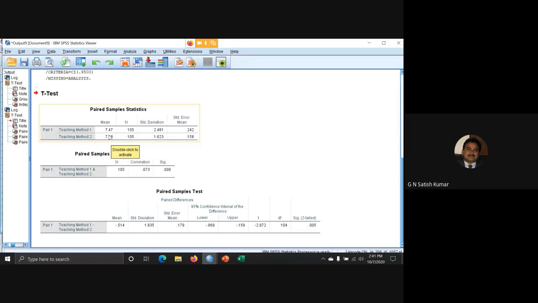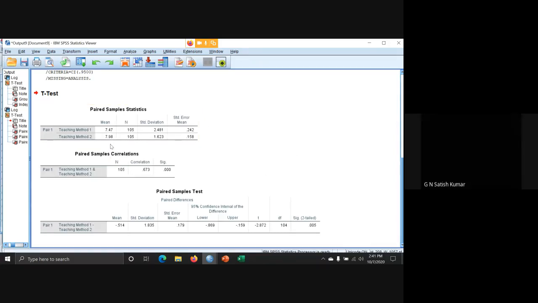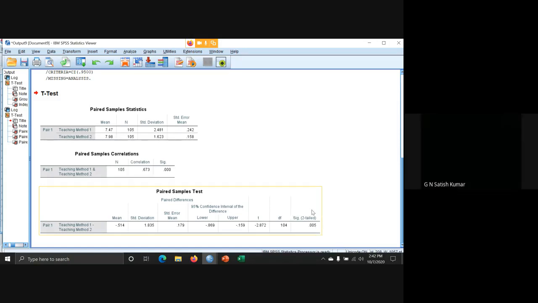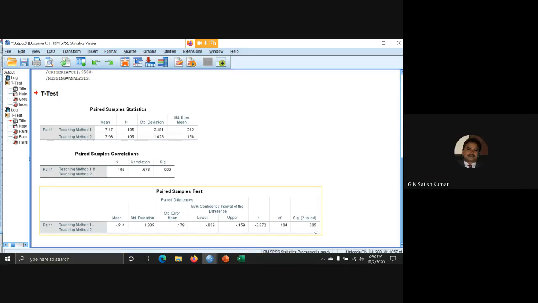So we can find there is a difference between these two. There is a difference because teaching method 2 may be more effective, because it's an audio video explanation. 7.98 the people got. And in the paired sample t-test, directly you must see the significant value. The significant value is 0.005, which is less than 0.05. So we are going to reject the null hypothesis and conclude that there is a difference between teaching method 1 marks and teaching method 2.